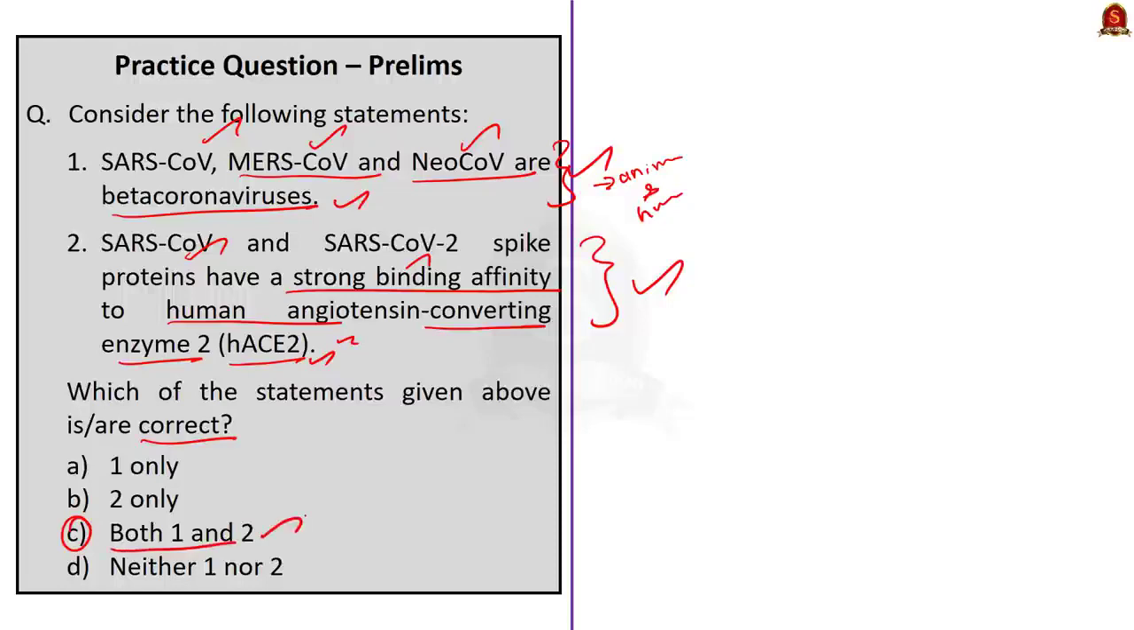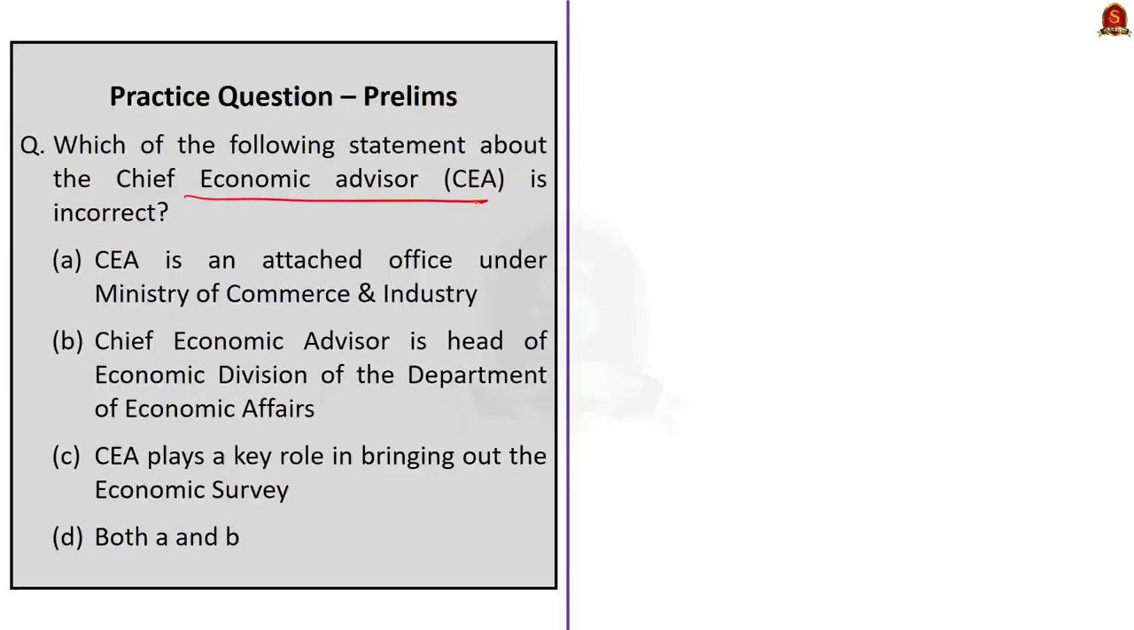Now moving on. See, this question is about Chief Economic Advisor or CEA. We have to find the incorrect statement. See, this is a very easy static question. We saw in our discussion that Chief Economic Advisor is the head of the Economic Division of the Department of Economic Affairs, which comes under the Ministry of Finance. And the Chief Economic Advisor plays a key role in bringing out the Economic Survey. So, from the statements given here, we know that statement B and statement C are correct and statement A is incorrect. Since they are asking us to find the incorrect statement, the correct answer is option A.